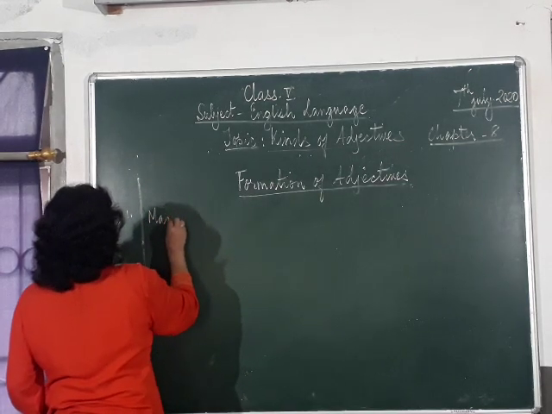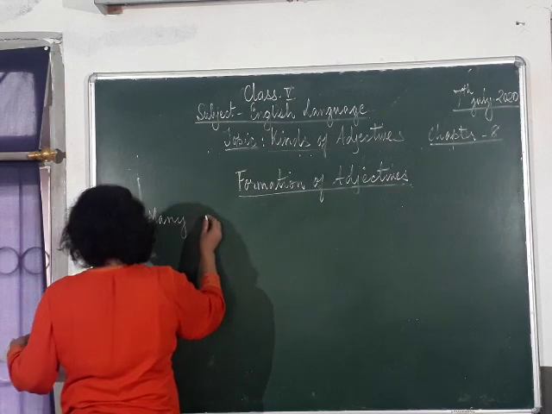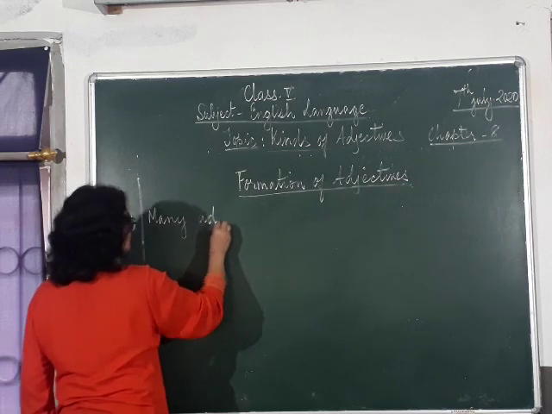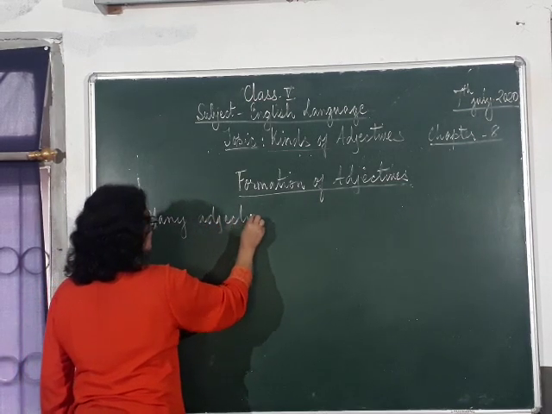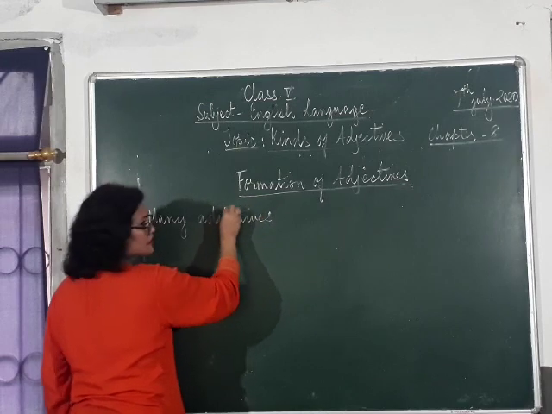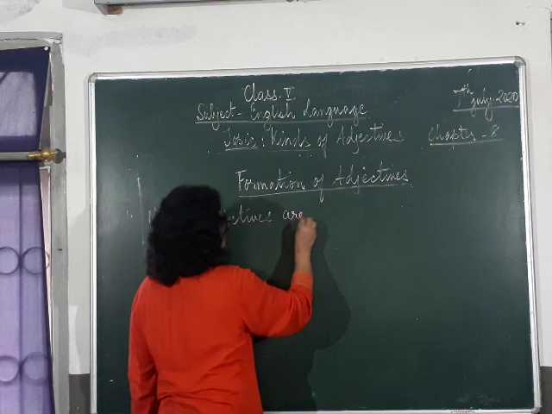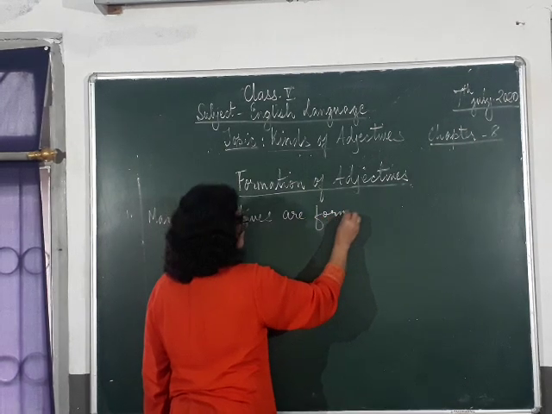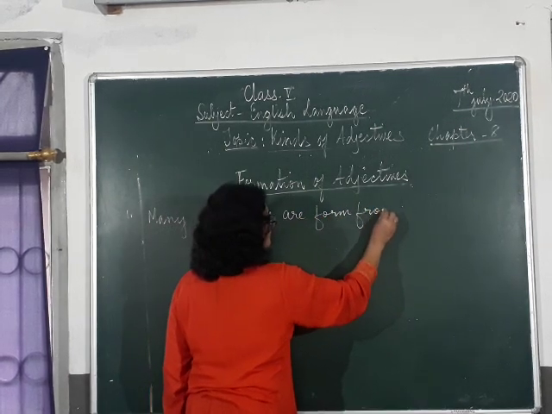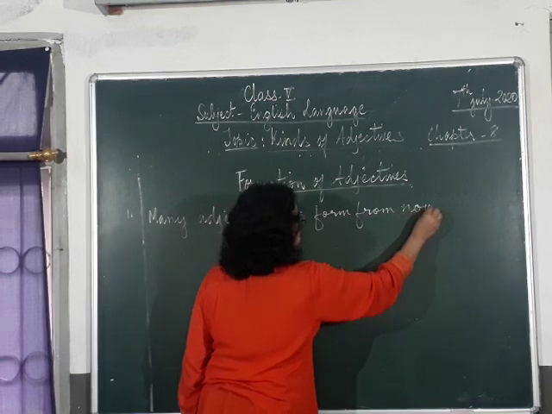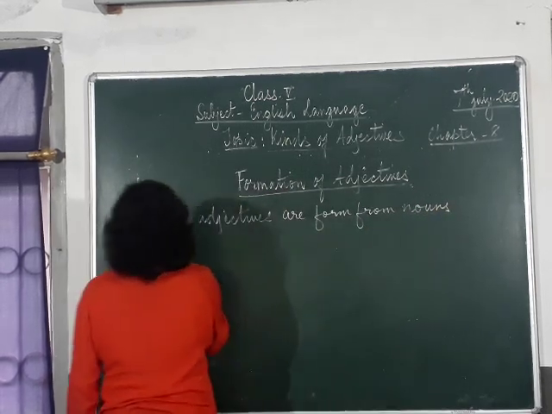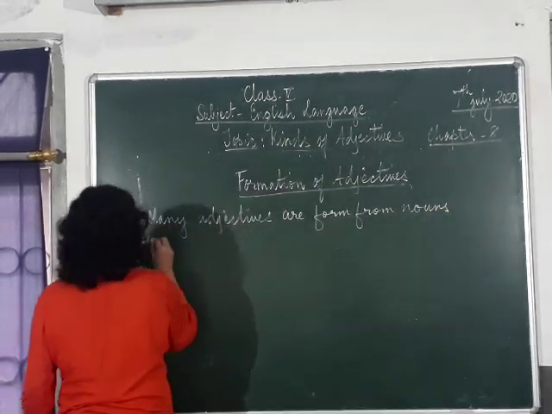Many adjectives are formed from nouns. I'll give you a few examples, not all, okay?